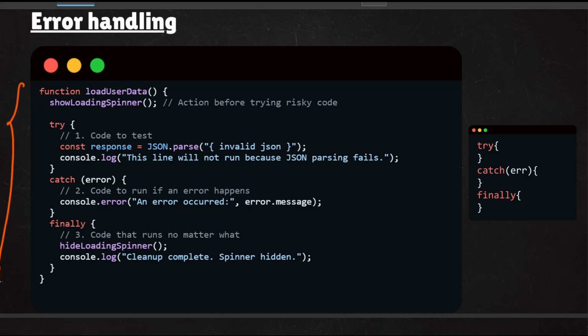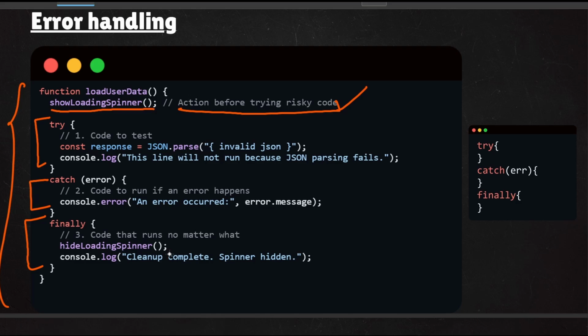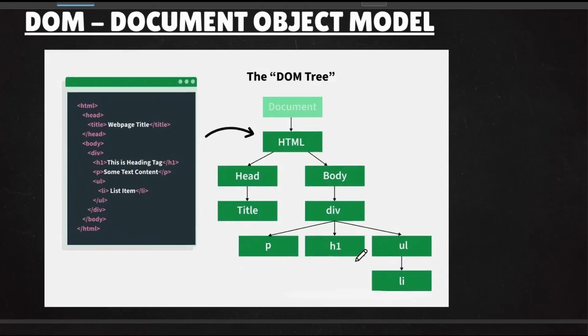So the total function from here to here. First of all, I wrote show loading spinner, an action before trying risky code. Some code is there in the try block, then some code is there in the catch block, and finally there is something here. I have written hide loading spinner here, and I wrote something in the console.log here and here. So this is the syntax.